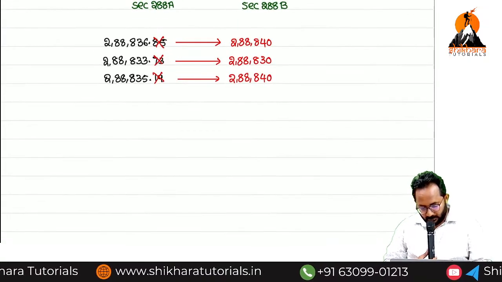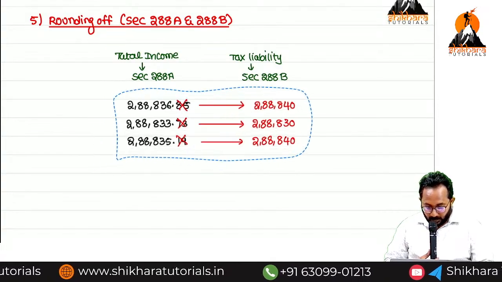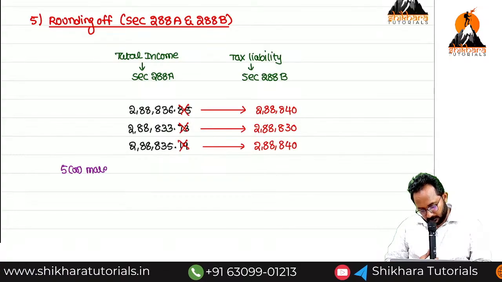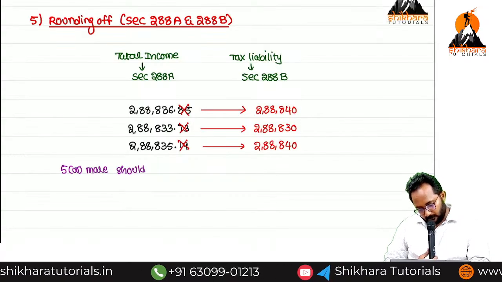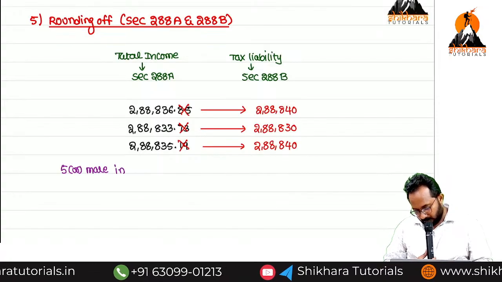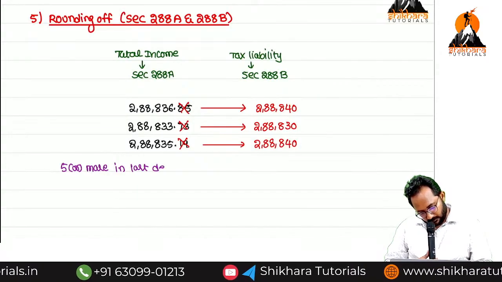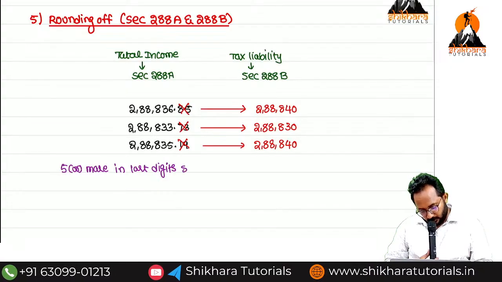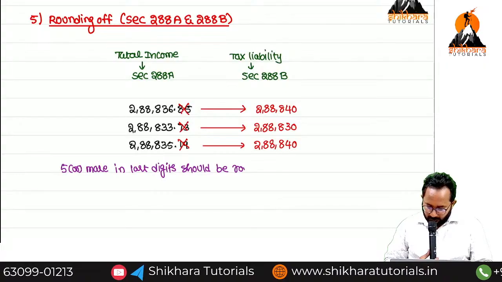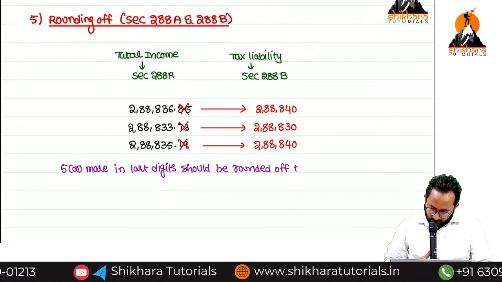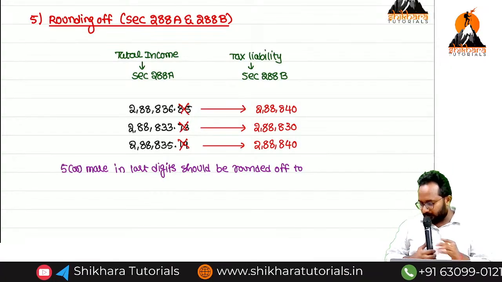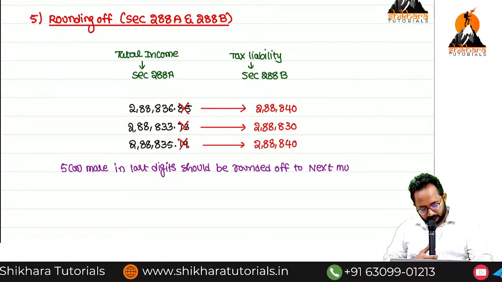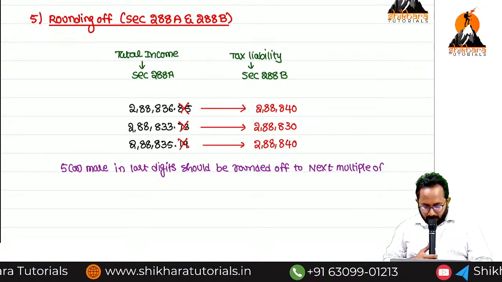So 2,88,840. What is that provision? 5 or more in the last digit should be rounded off to the next multiple of rupees 10.